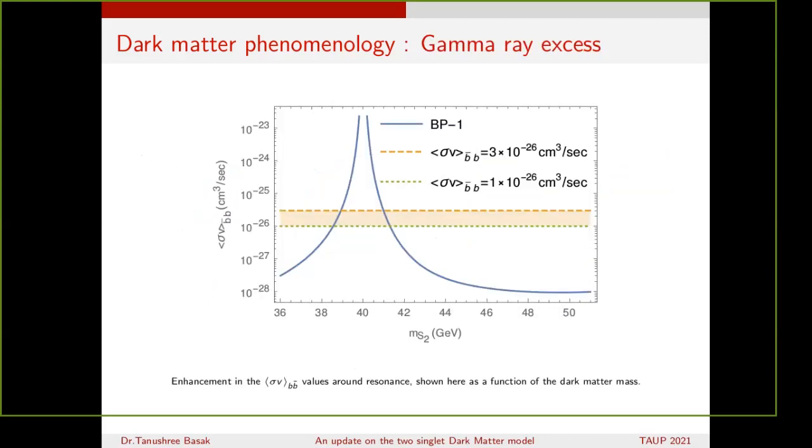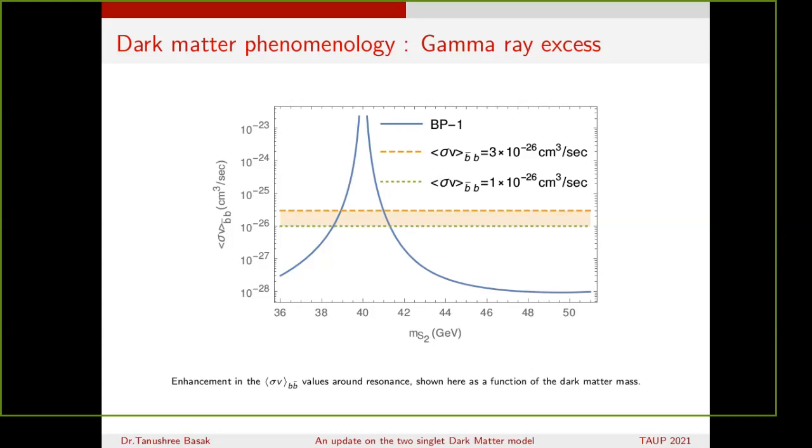Another interesting feature is the observed gamma ray excess found in the Fermi-LAT data, which points towards a spatially extended excess of 1 to 3 GeV gamma rays from the regions surrounding the galactic center.